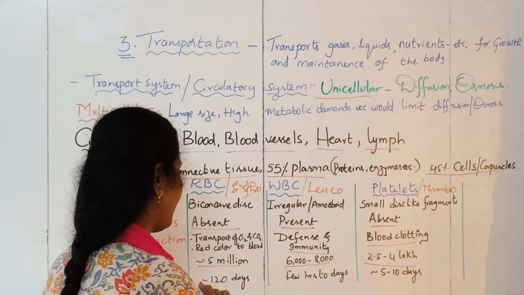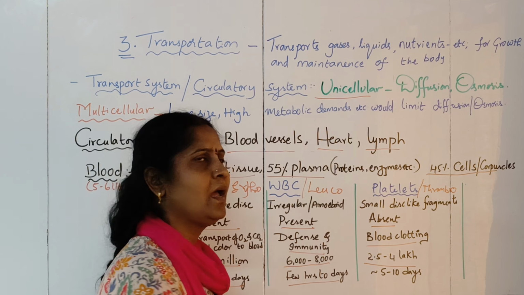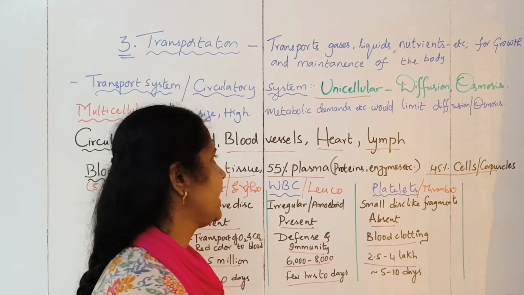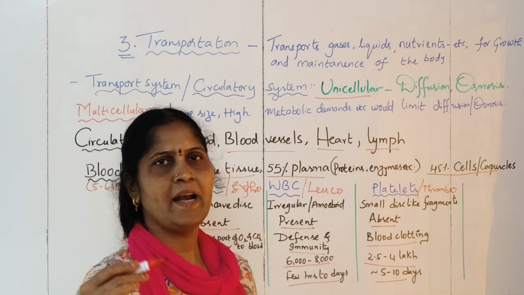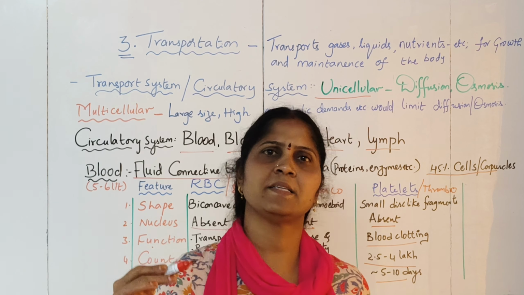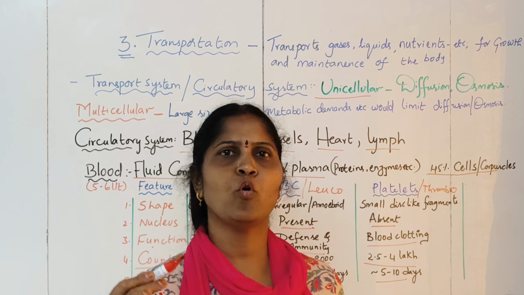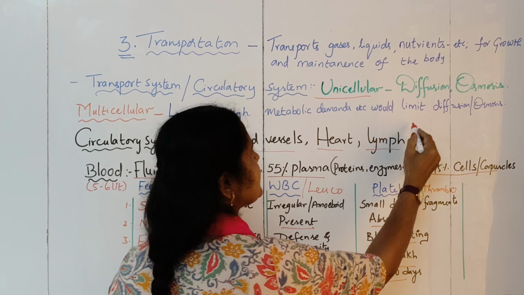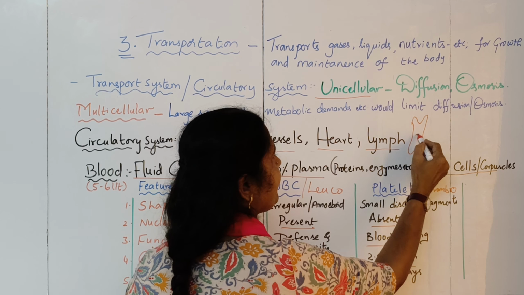Lifespan of RBC is 120 days, and coming to WBC, it can be a few hours to a few days, and coming to the platelets, it is 5 to 10 days, after which regularly these blood cells will be made within the bone marrow of the long bones. You know what is the bone marrow? This is called the marrow portion.